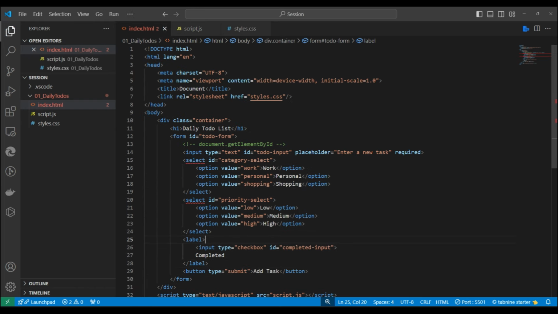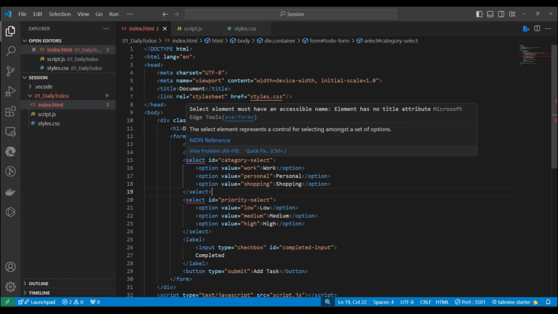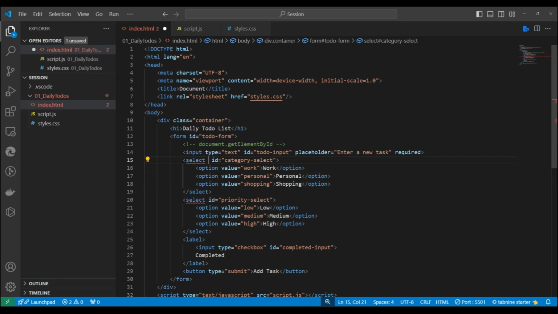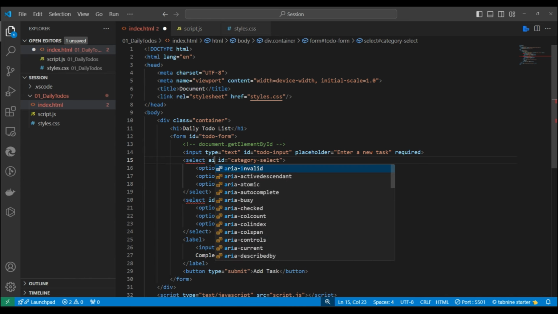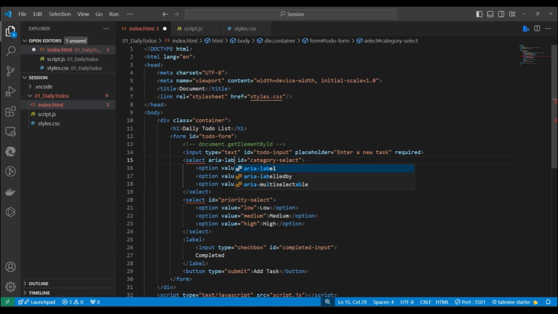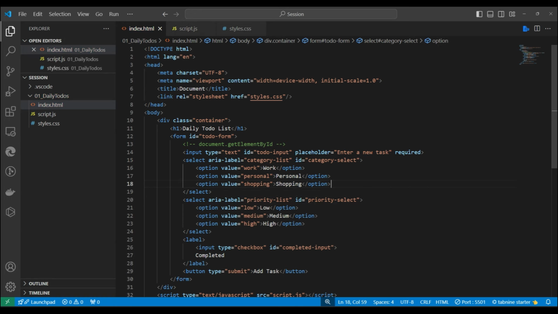So guys, this much we need to do, and we are getting one warning or error. It's saying we should have accessibility, due to the Axe form check that is supported by Visual Studio or Edge. So we should write a label over here. Here I'm writing aria-label. We can write a manual label or aria-label to resolve the accessibility issue. Here I'm writing this category options or category list. So now the error is resolved. Similarly, I can write it over here also. Okay, so this is done.